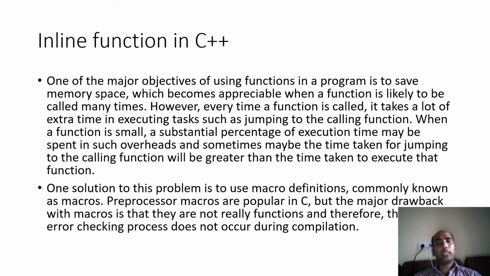However, every time a function is called, it takes a lot of extra time in executing tasks such as jumping to the calling function. When a function is small, a substantial percentage of execution time may be spent in such overhead, and sometimes the time taken for jumping to the calling function will be greater than the time taken to execute that function. So if the function is of two lines, jumping will take a lot of time. One solution is macro, but preprocessor macros are popular in C.